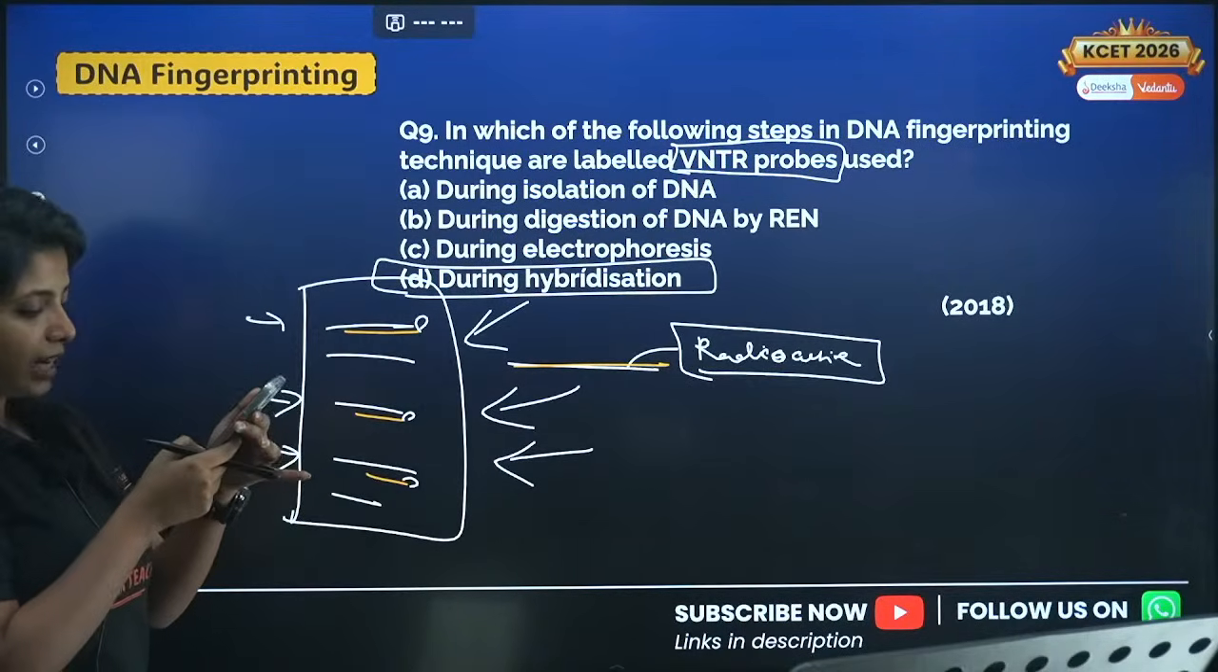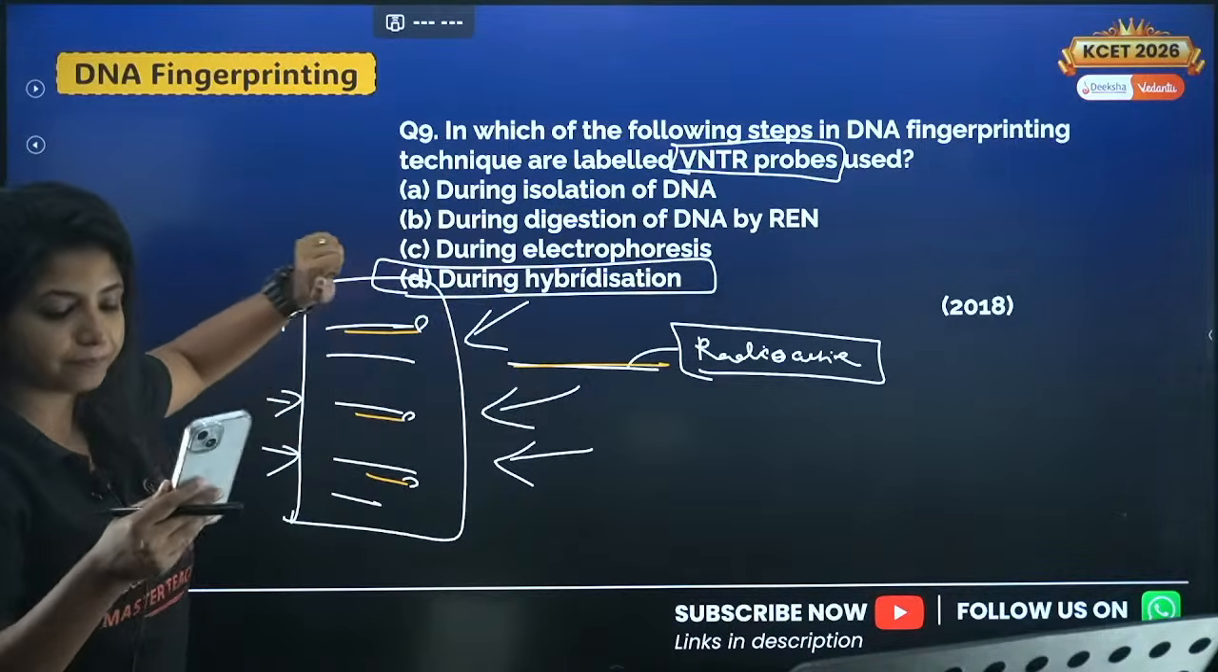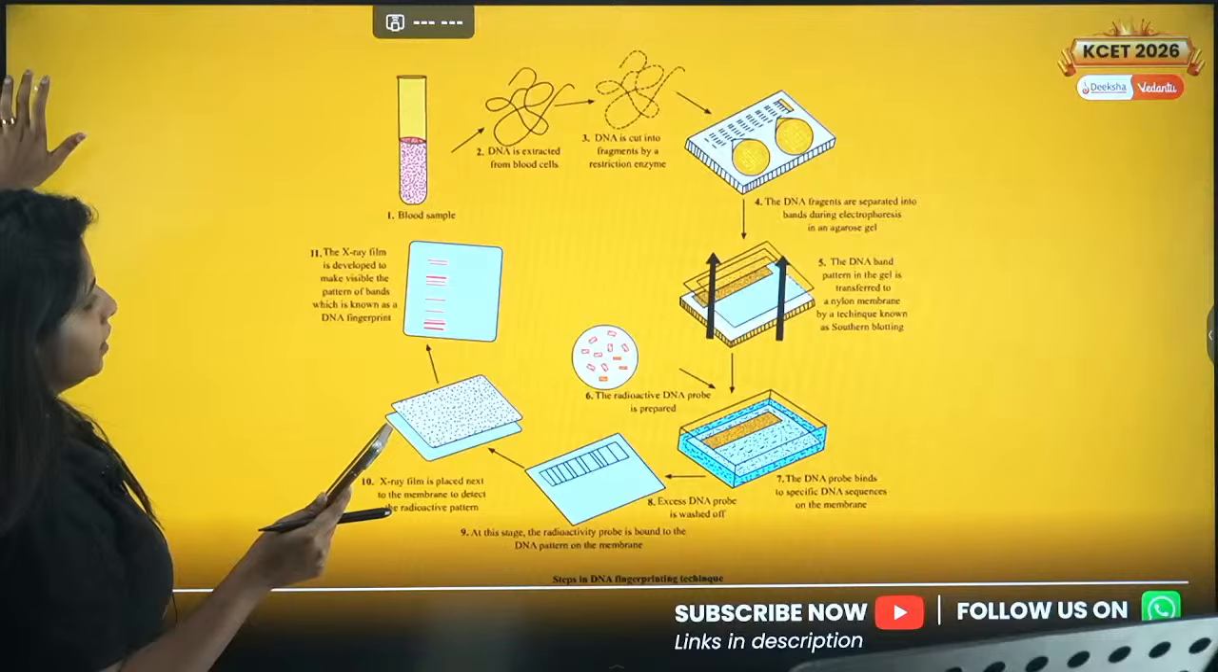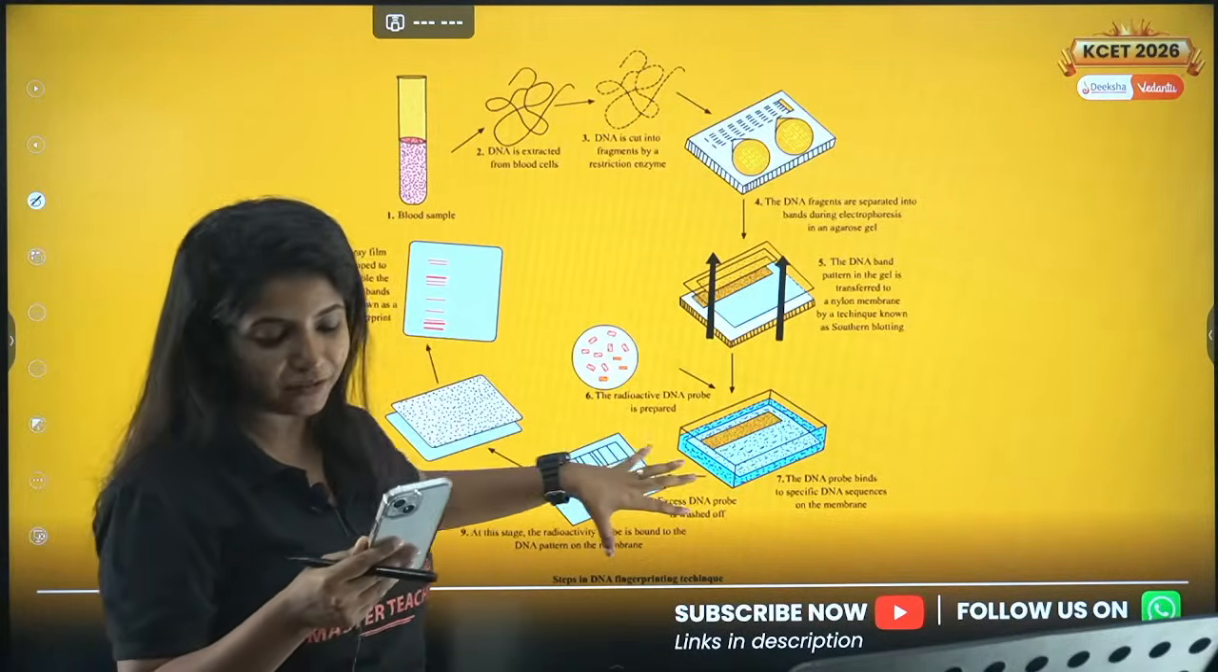You are absolutely correct, Aishwarya, as well as Manjuna. The answer for this question would be D, during hybridization. So this is how it goes. You can go through it properly if at all you download the PDF once.